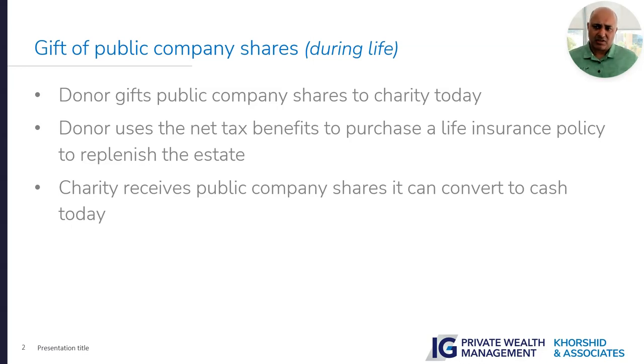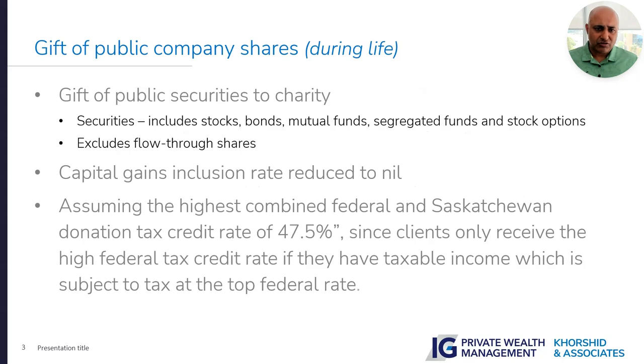So the number one thing, if we look at a donor like yourself, they can give the public company shares to charity today, the favorite charity they like, and the donor uses that tax benefit to purchase a life insurance policy to replenish the estate for the loss of assets which you allocated to the charity. So that's what we are looking at. The charity receives the public company shares. It can convert those shares anytime after it receives them. So let's look at it further.